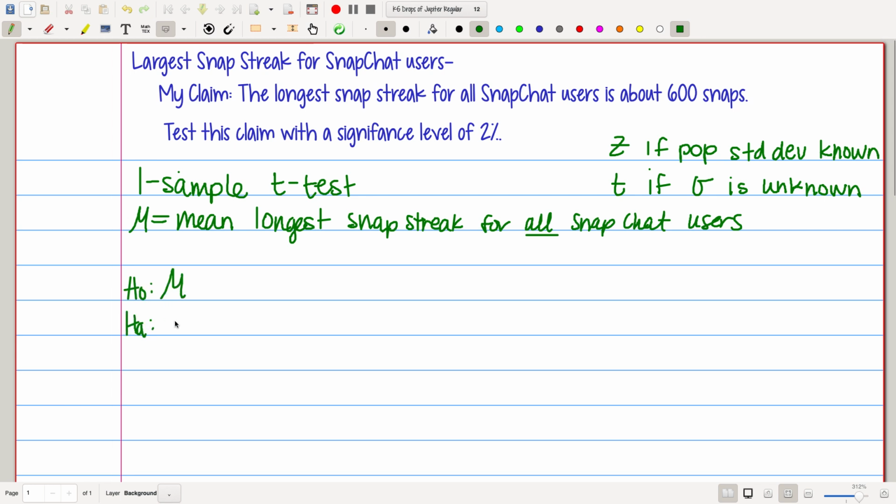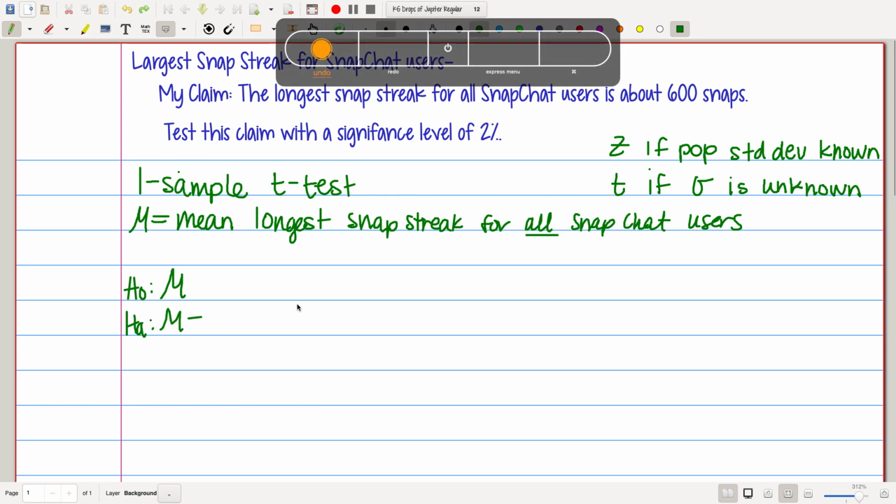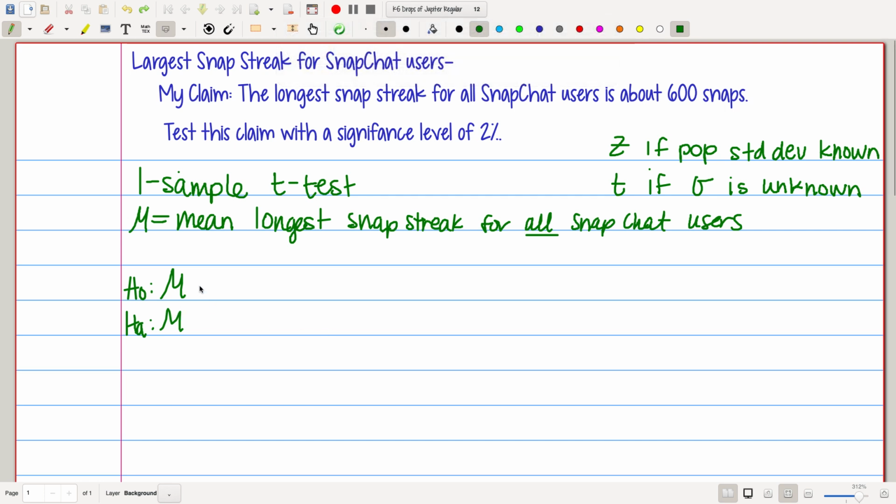Okay, they're going to have mu now because we're making predictions about the mean. Okay, we're making predictions about the mean, not proportions, not x bar. Now remember, your equality goes here, and I think it's about 600. So this right here is our claim. So at the end, we're either going to reject the claim or we're going to fail to reject the claim. Okay? Now, the alternative would be it doesn't equal 600. And this tells me we're going to do a two-tailed test here in a minute.